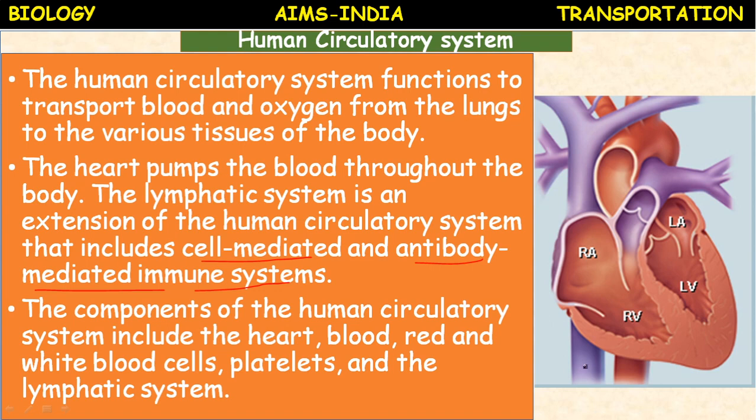The blue color blood vessels represent those carrying deoxygenated blood. This is the vena cava. This is the pulmonary artery, which carries deoxygenated blood to the lungs. And the red color blood vessels represent those carrying oxygenated blood. This is the main artery, aorta. So let us proceed.